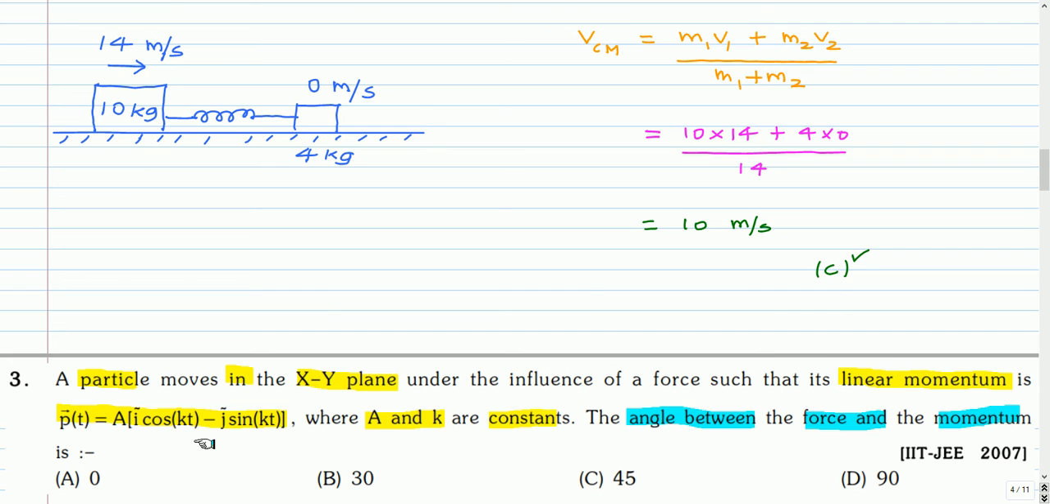This is the next question. A particle moves in the xy plane under the influence of a force such that its linear momentum p as a function of time is a (i cap cos kt minus j cap sin kt). A and k are constants. The angle between force and momentum is... you can pause and attempt this question.